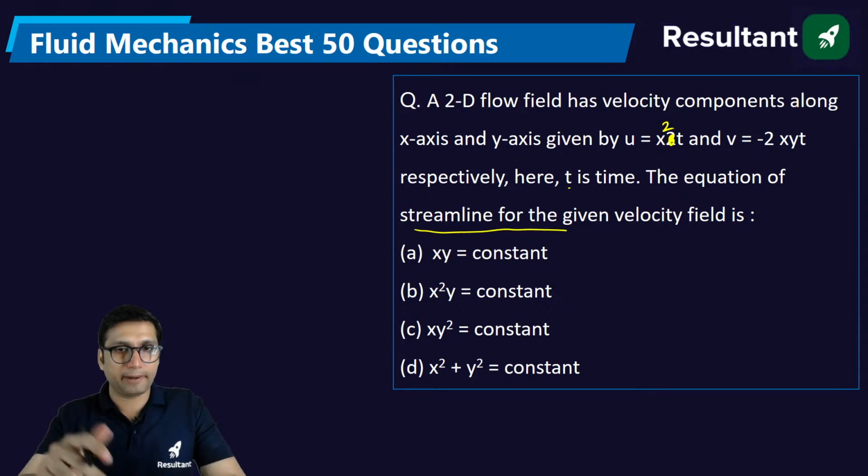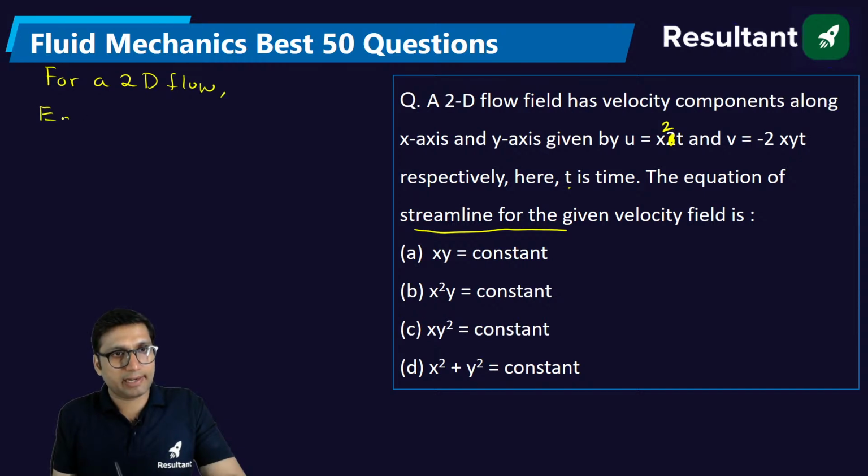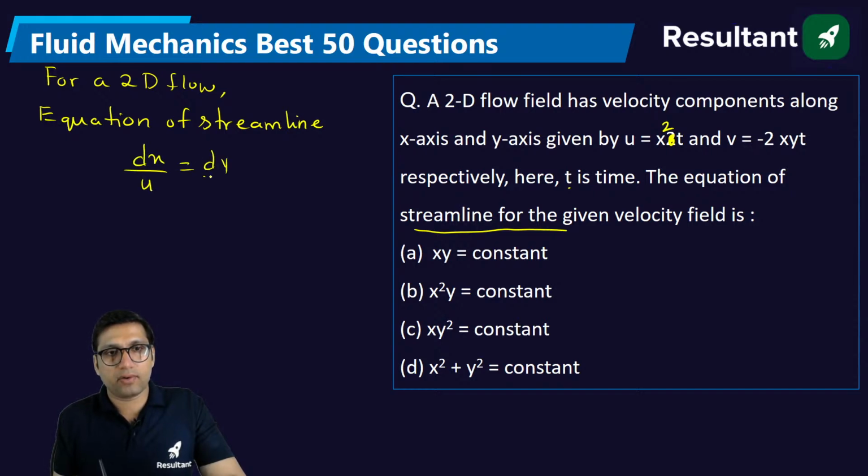For a two-dimensional flow, the equation of streamline is dx by u is equal to dy by v.